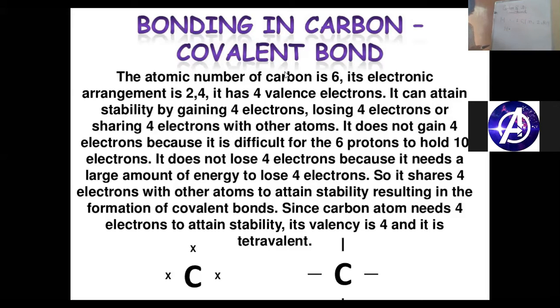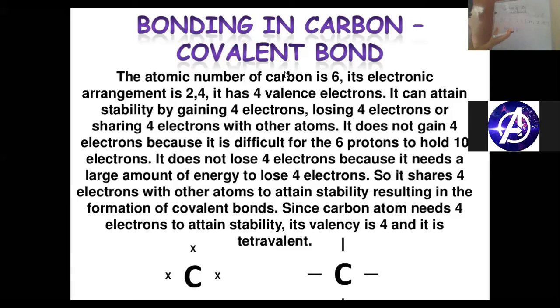Now, how can an atom attain stability? We have already discussed in the 9th class that the atom should have 2 or 8 electrons in its last shell so as to be stable. That is, every element tries to achieve this octet by having 8 electrons in its last shell so as to be stable. And those which are smaller, whose first shell becomes the last one, that's the K shell, will tend to attain stability by having 2 electrons. All right. So here what will happen?